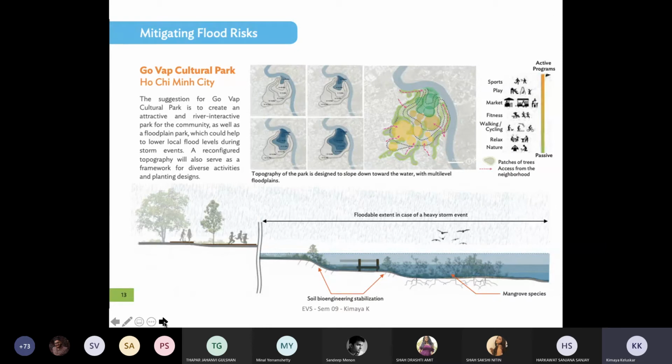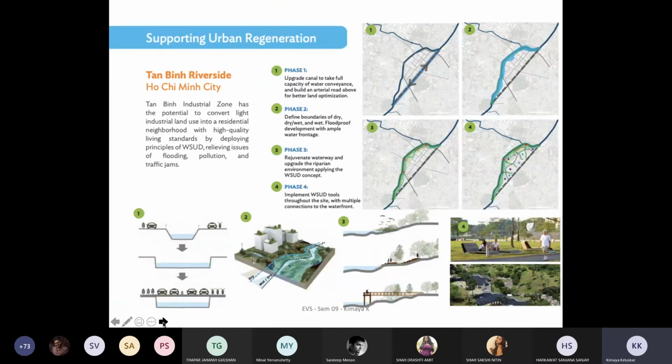And then you have passive activities to active activities, wherein you have certain kinds of access to those activities, and then as you go closer to the water body, it just reduces. And then there are soil bioengineering stabilization strategies which are also being implemented.